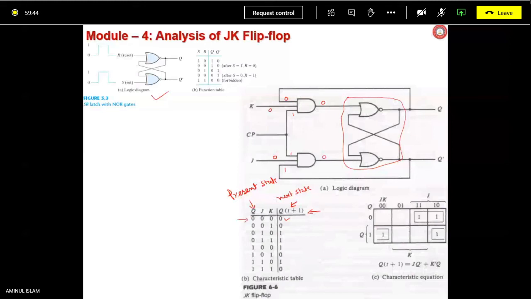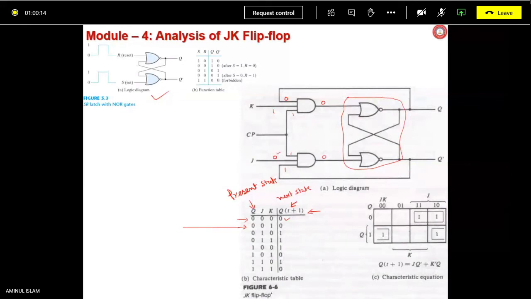Now let us take up the next entry. Q assumed to be 0, and obviously Q bar is going to be 1. No problem. Now J is 0 as usual, as earlier also. Now K has become 1, so I'll change this K to be 1.